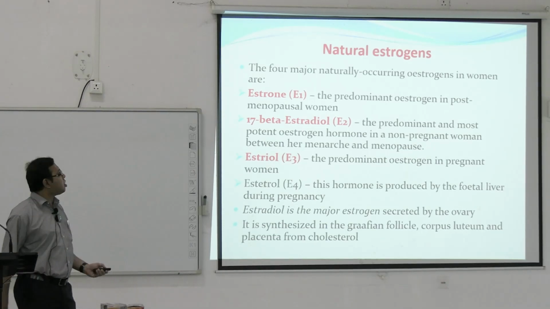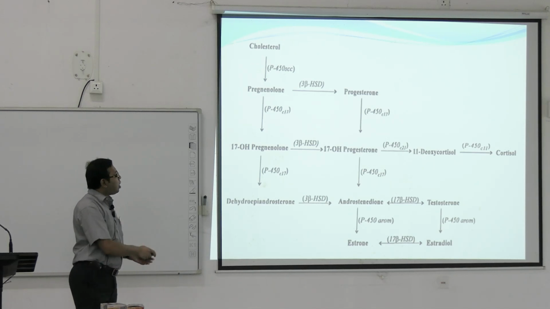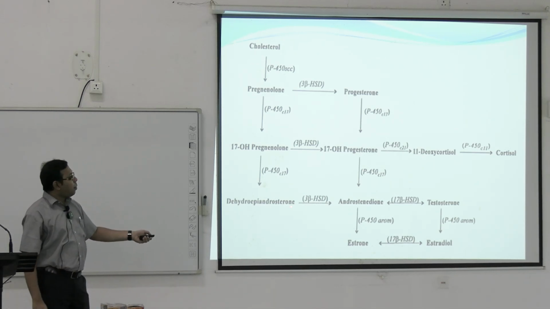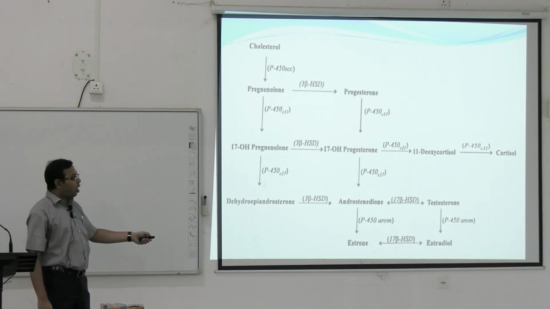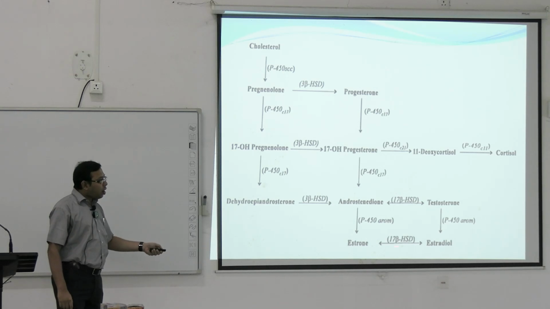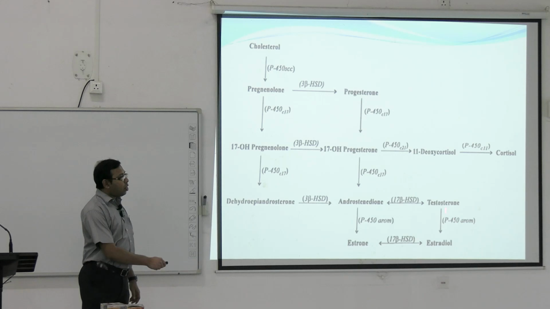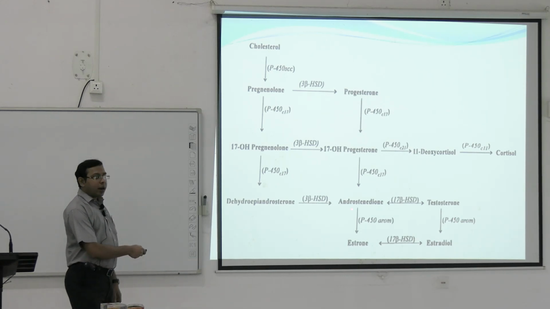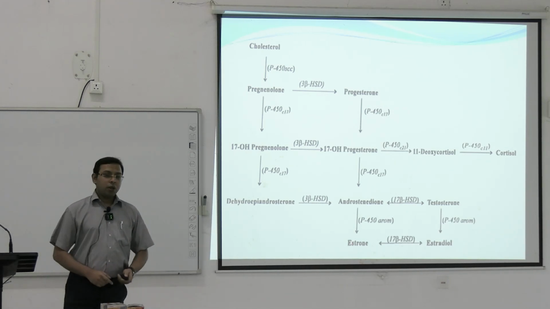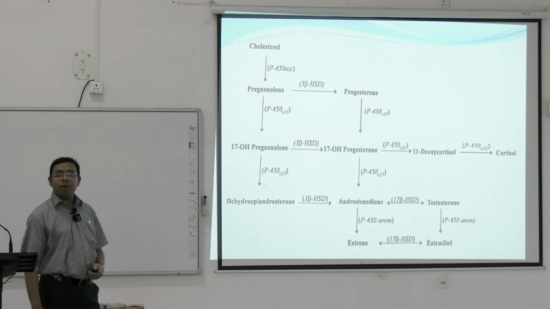From cholesterol all these are synthesized. So this is the way by which it is synthesized. Cholesterol is the first one. Ultimately dehydroepiandrosterone is formed, and then androstenedione is formed, and this androstenedione is the point from which testosterone and other female hormones are synthesized. You can see androstenedione can be converted to testosterone. Testosterone, by means of the P450 aromatase, is converted to estradiol. Androstenedione directly can be converted to estrone, and estradiol can be converted to estrone and then estriol also. So from cholesterol, androstenedione is formed, and from this different female sex hormones are produced.